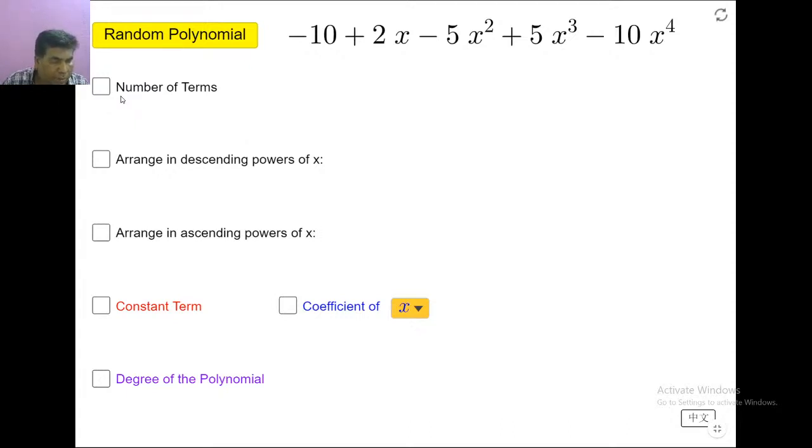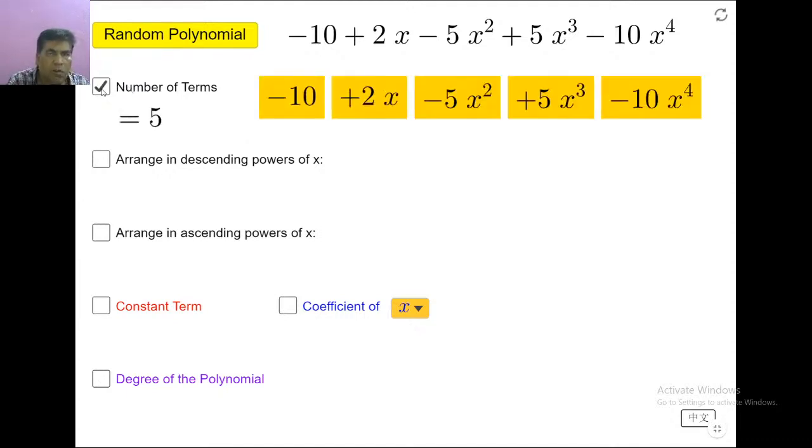Kushwant Kumar Reddy says 5, Yadagiri 5, Shivakumar is telling 5, Sai Tejesh 5. Very good. We have 5 terms. Keep it up. Actually minus 10 is the first term, plus 2x, minus 5x square, plus 5x cube, minus 10x to the power of 4. 5 terms.